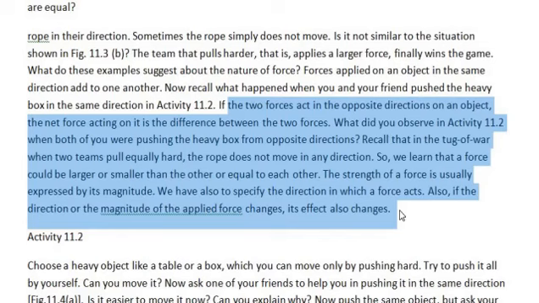Along with the magnitude, we also have to specify the direction in which a force acts. Also, if the direction or the magnitude of the applied force changes, its effect also changes. If the direction or magnitude is changed, the effect of force also changes.